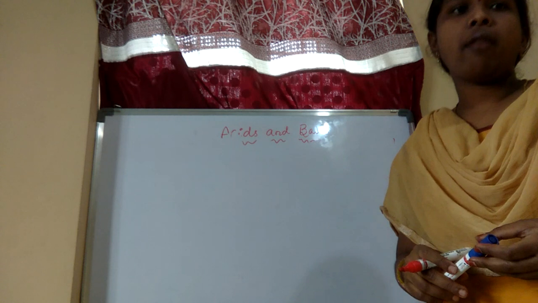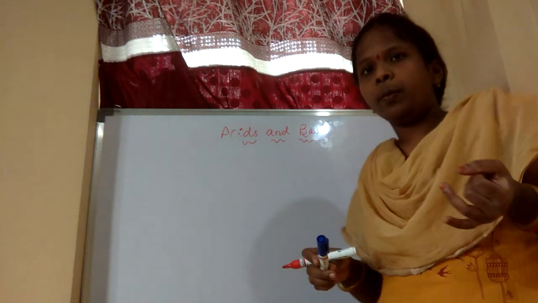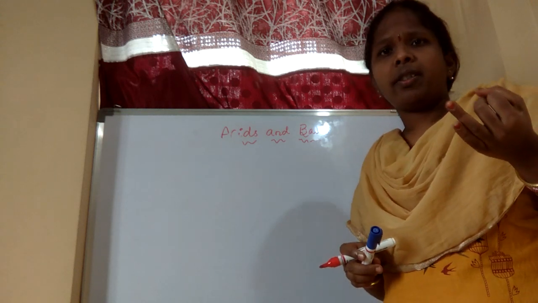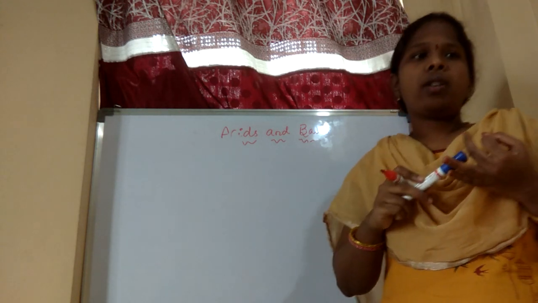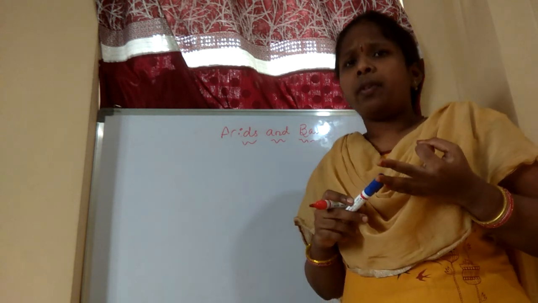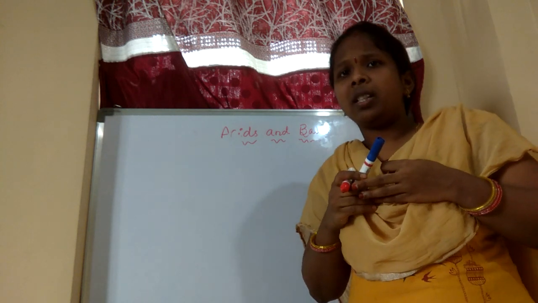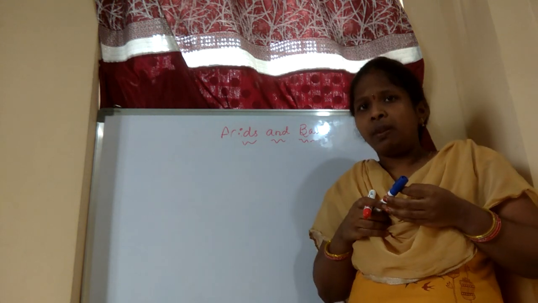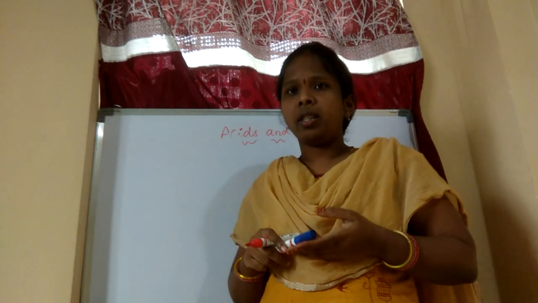Up to now, we have taken the turmeric paper and done some experiments with the help of the same turmeric paper. And then, about the acidic nature: if an ant bites us, we feel a burning sensation, so that is the acidic nature. And the soapy feel means it is the basic nature.